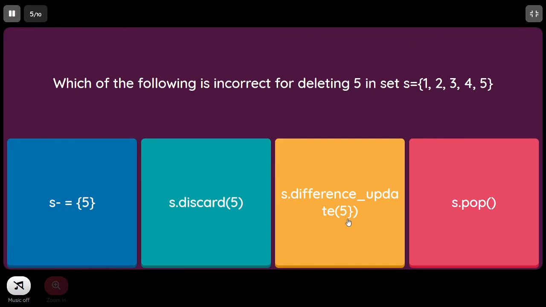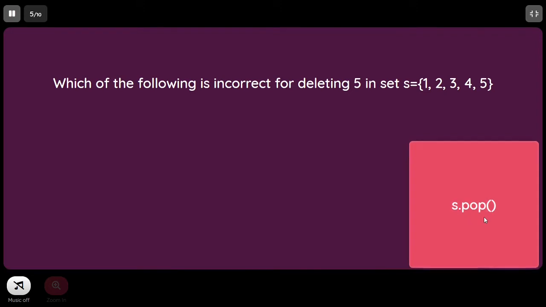This will also remove 5. s dot pop. Pop will remove the last element, but as a set is unordered, we can't predict which element might be deleted. So we are not sure whether 5 will be deleted or other elements will be deleted. So pop is not the correct way of using.